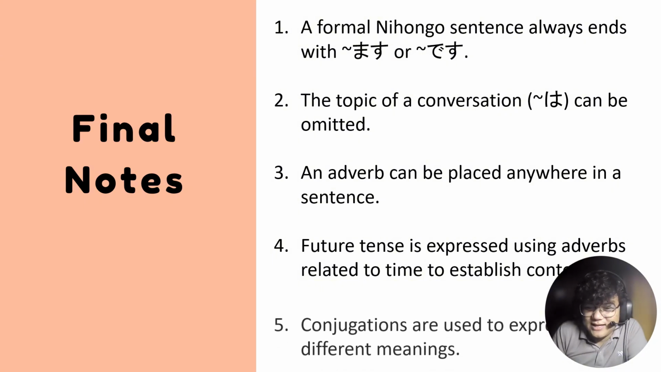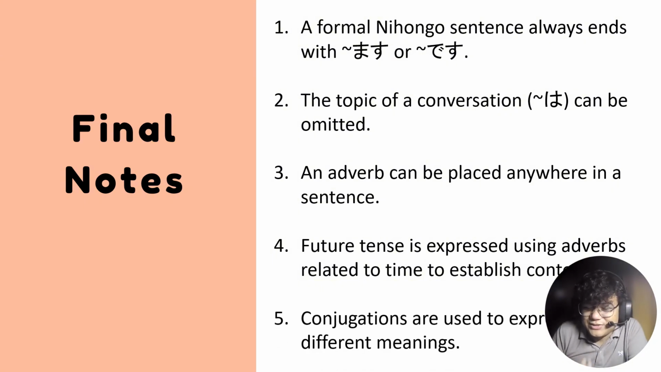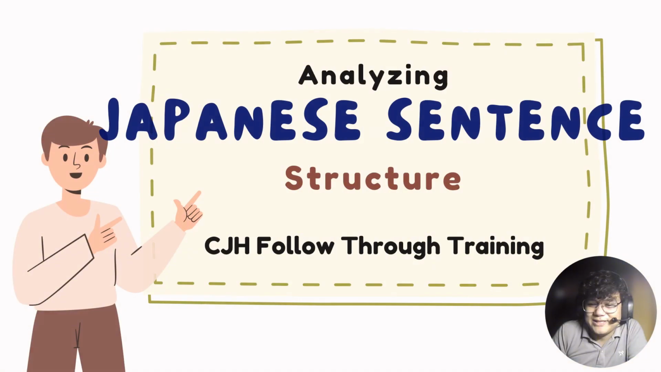And lastly, conjugations are used to express, no, different meanings. So eventually you have to learn everything to understand Nihongo sentences. But for now, please take note that there are different conjugations for different kinds of situations. So that is the end of my session analyzing Japanese sentence structure.